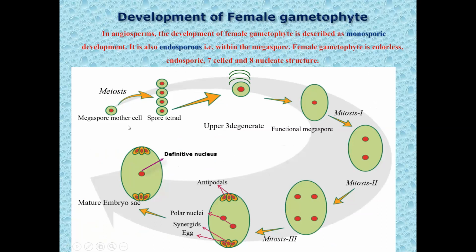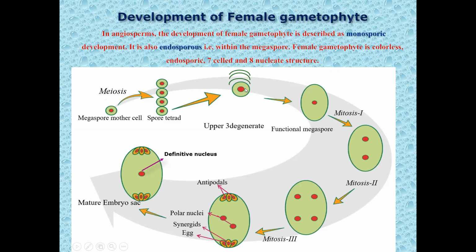Okay, now we'll see in the next slide how megasporogenesis occurs and how the female gametophyte development continues. Suppose this is a megaspore mother cell, derived from the micropylar end of the nucellus. It is a mother cell, therefore it is diploid in nature. The chromosome number is 2n. It undergoes meiosis and produces 4 haploid cells. These are the megaspores, in a linear tetrad. Out of these 4 megaspores, 3 towards the micropylar end degenerate and get aborted.